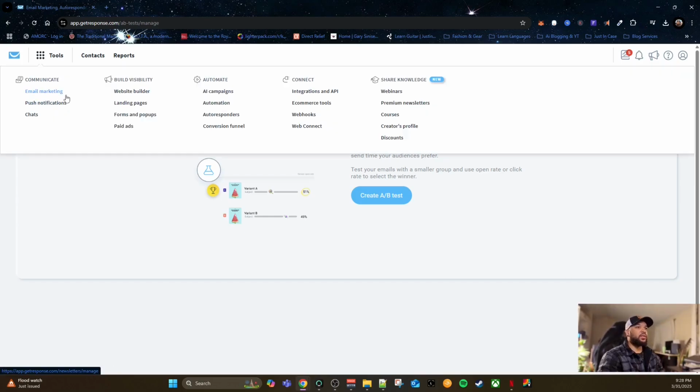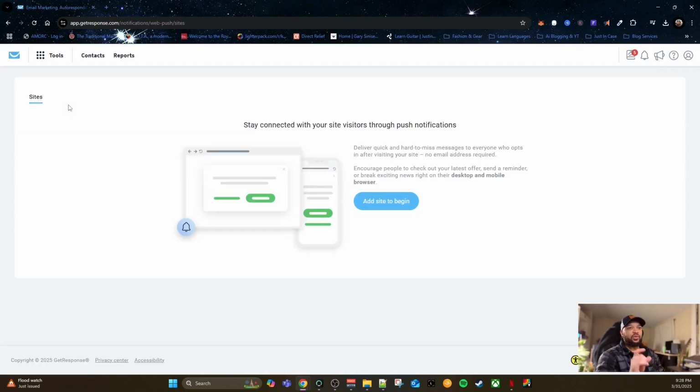So now let's look at the push notifications. If you have a website and you want to do push notifications, anybody that's on your website can get a pop-up on their screen whenever you put out a promotional item or whatever. You can do that on this page. You just have to connect your website to GetResponse, and it will allow you to broadcast push notifications. Now, I really don't think this is valuable unless you have a website like a blog, or a website that's generating a decent amount of consistent, steady traffic. Other than that, I don't really see this as being valuable.